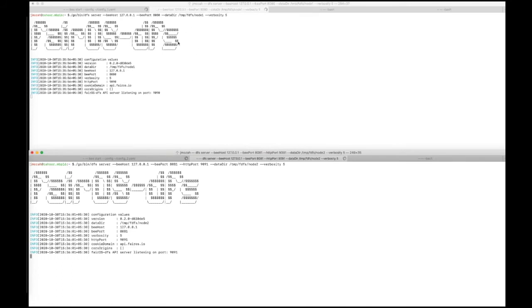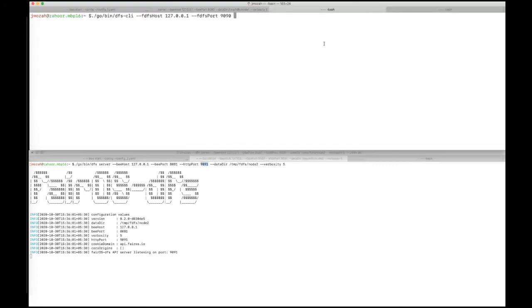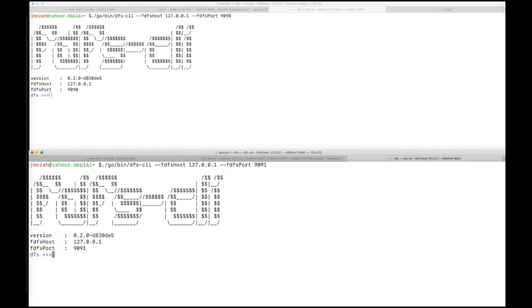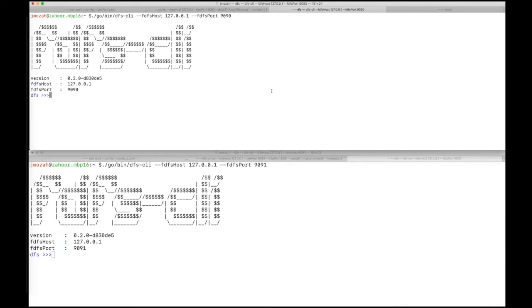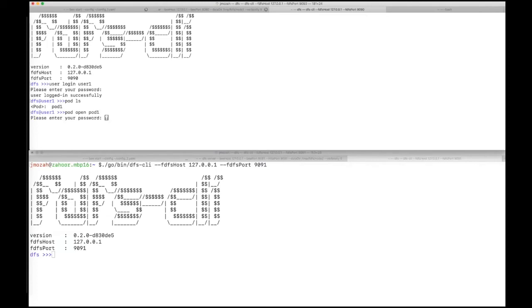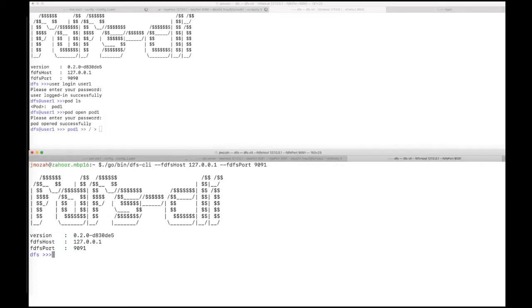Remember that the first FairOS DFS is listening on port 9090. The second one is listening on port 9091 for the clients. So let's start the client in 9090. Let's start another client in 9091, so that these are two different clients. Now I have a user here already and exported the user. The user is called user1. Let's log into the user. It has a pod called pod1. Let's open the pod. Pod1.